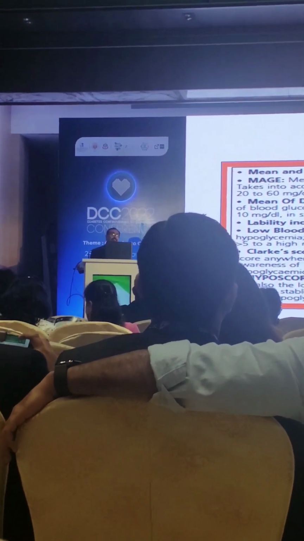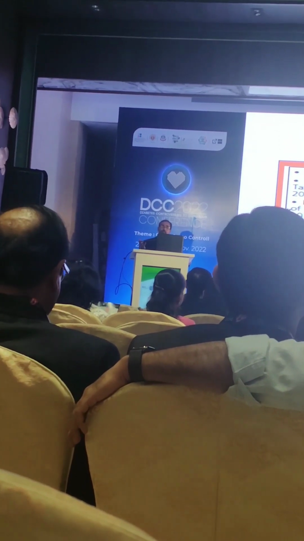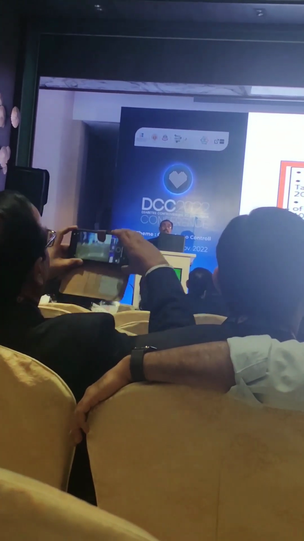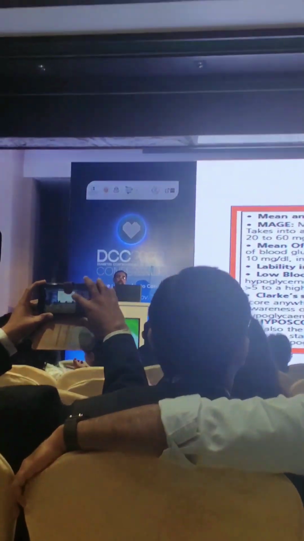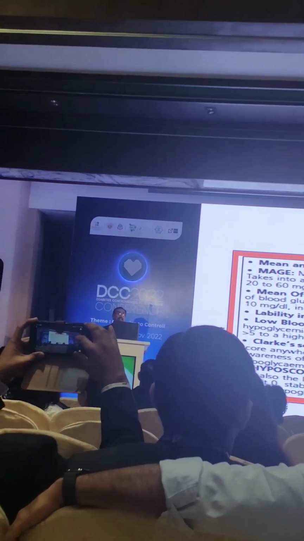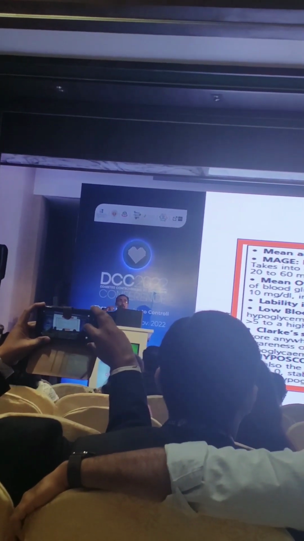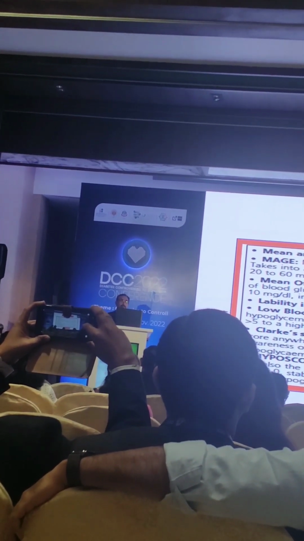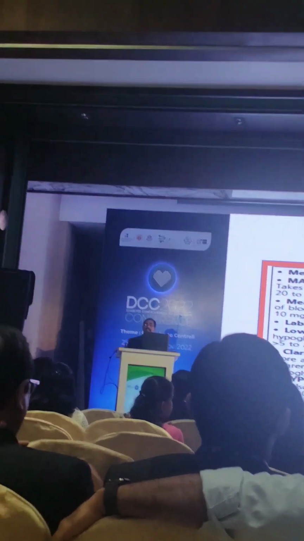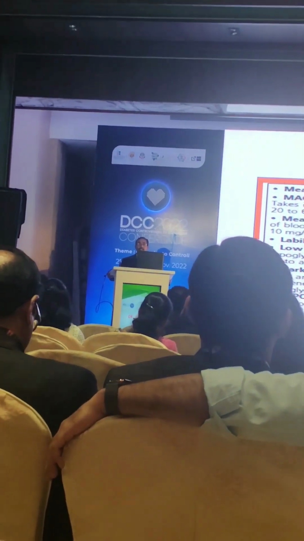Now, how do we assess glycemia? By fasting and postprandial as well as HbA1c, but it won't give you an idea about brittleness. And for that, we can assess mean plus or minus standard deviation. But if you see the glycemia of the majority of the patients, it won't have a Gaussian curve of normal distribution, and that is why mean as well as standard deviation will not give you an exact assessment for that particular case.